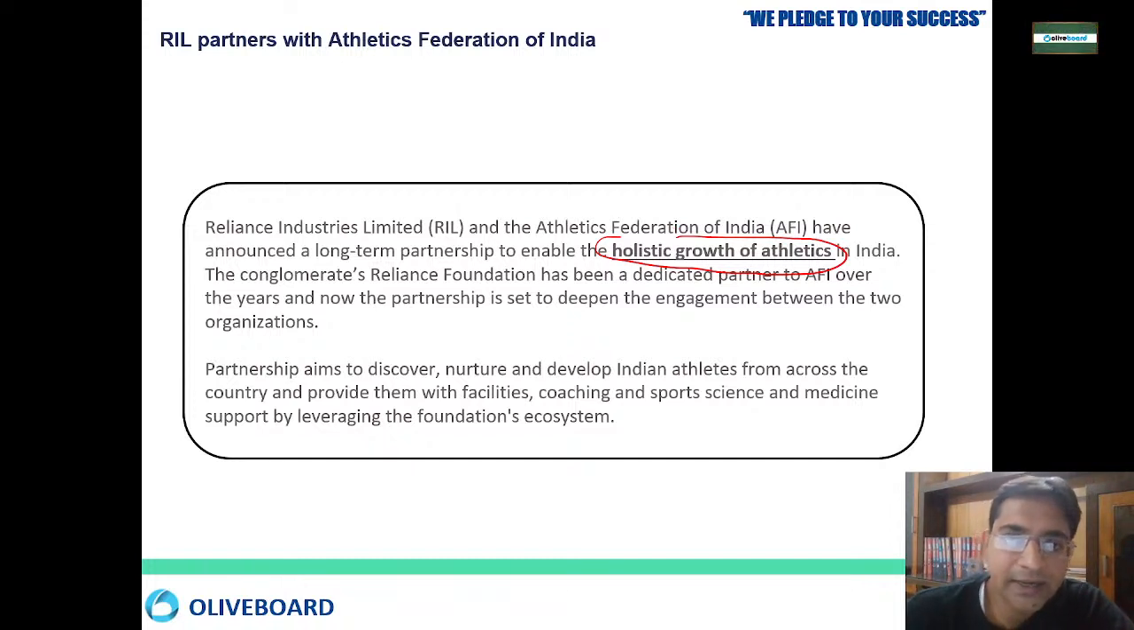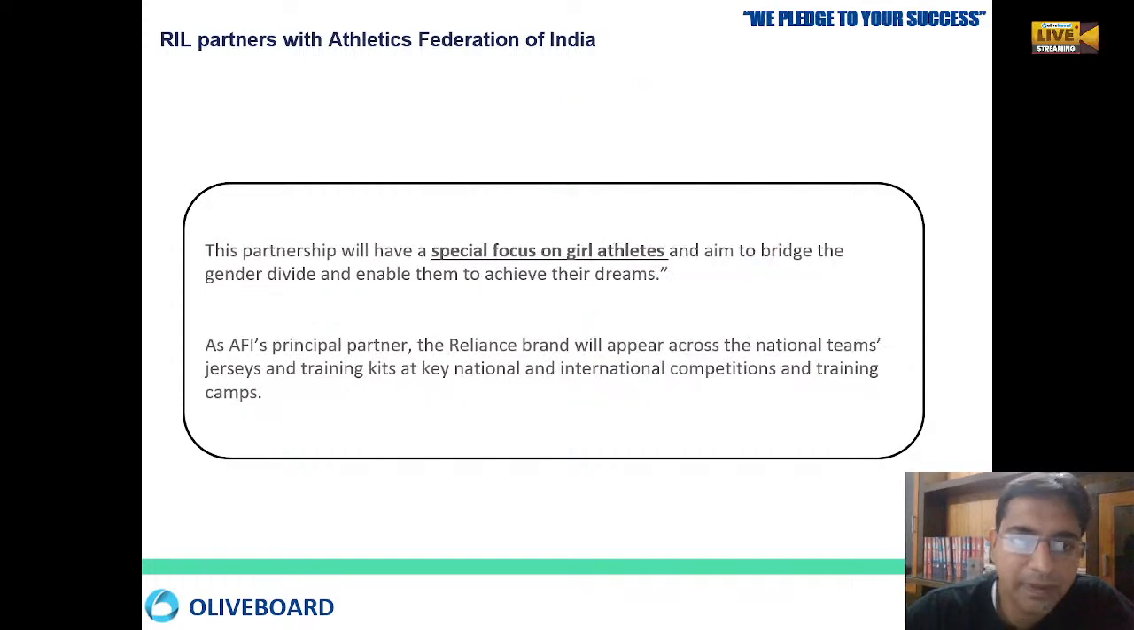So this conglomerate, Reliance Foundation, has partnered with the Athletics Federation of India, and this partnership is now going to deepen. Why this partnership is being formed is because we wanted to discover the people, nurture the people, and develop the Indian sports spirit. That is why Reliance Foundation is an important part of the Athletics Federation of India.